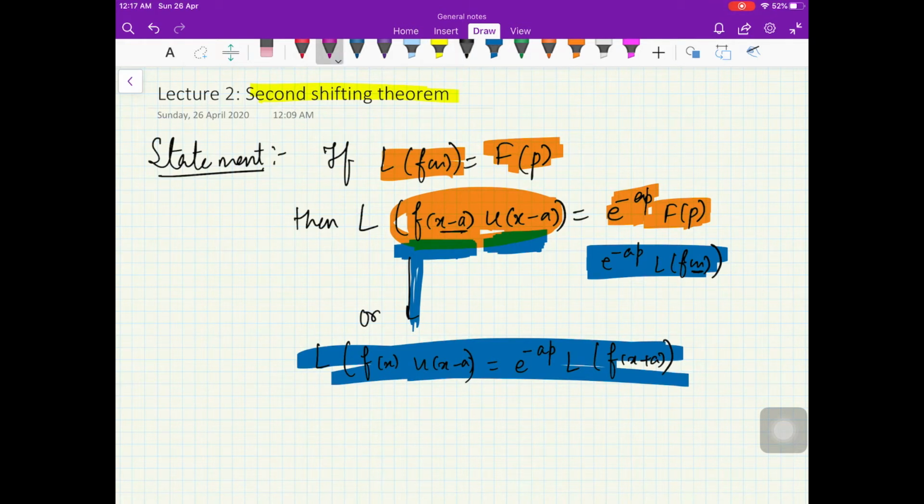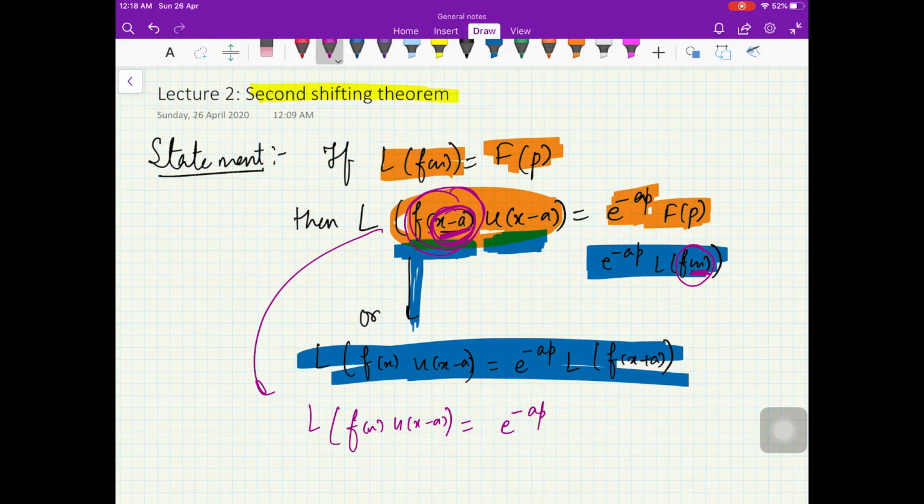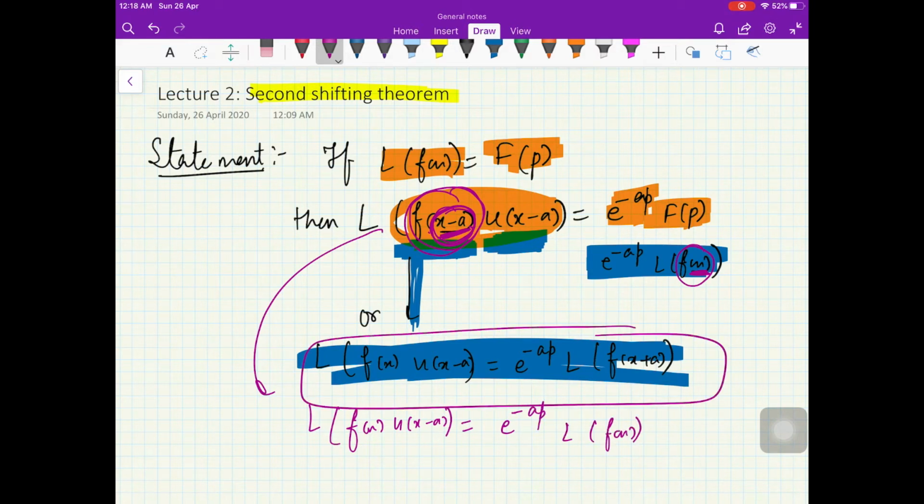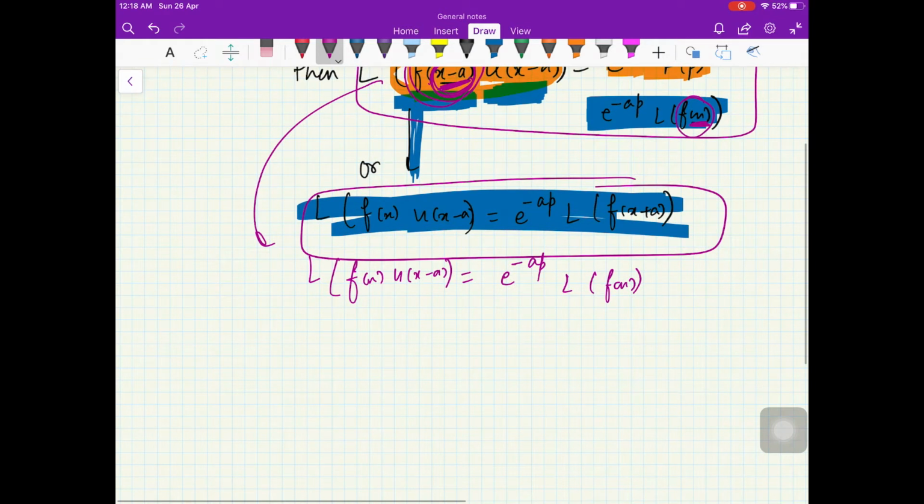Here you see what I'm doing. If here I want x only, say this is f of x and this is f of x minus a. So if I make it x plus a, this will be x plus a minus a, so this will be f of x here. So the similar statement is that L of f of x into u of x minus a will be e raised to minus ap L of f of x. So both these statements, this one and this one, are useful and they will be used in different situations.